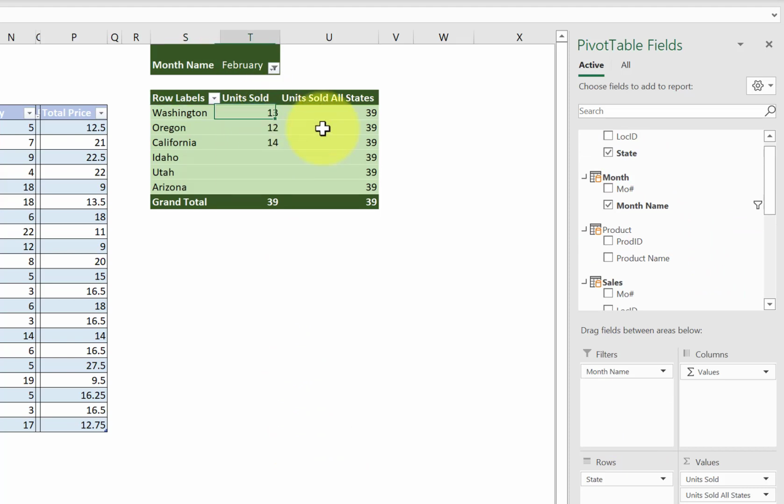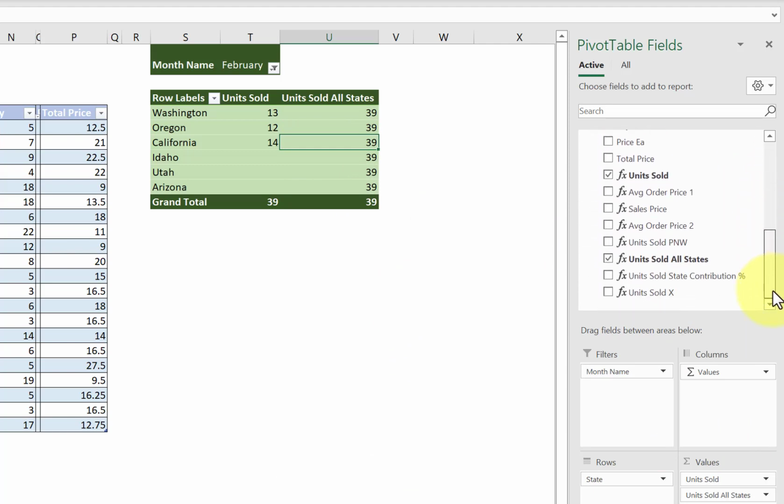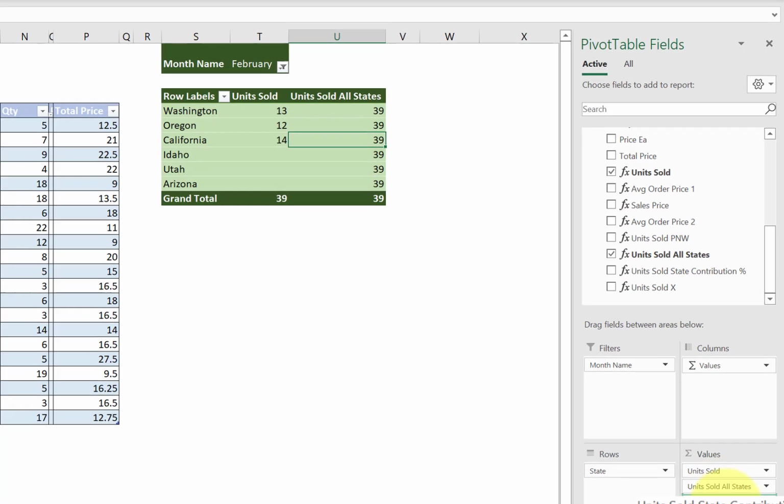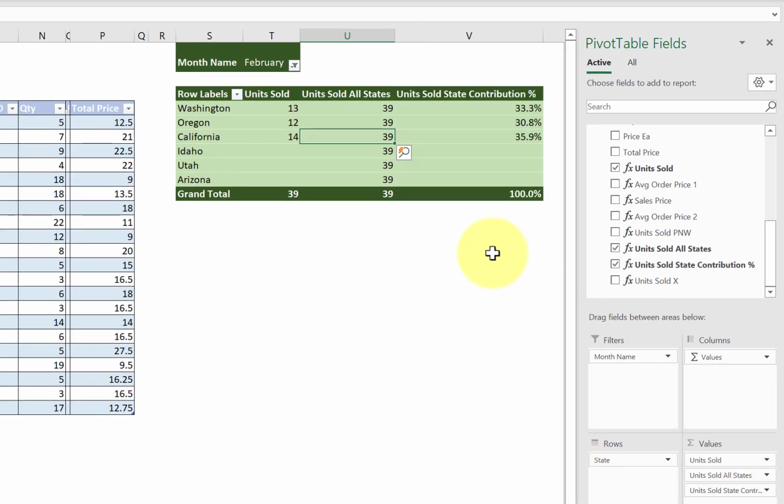And there you can see the units sold in Washington state, and then the units sold in all of the states, which really is the total. And we would do that if we wanted to be able to see the contribution of this value to all of the states. And I've created a measure to do that called units sold state contribution %. And so you can see that that number is 33.3% of that number.